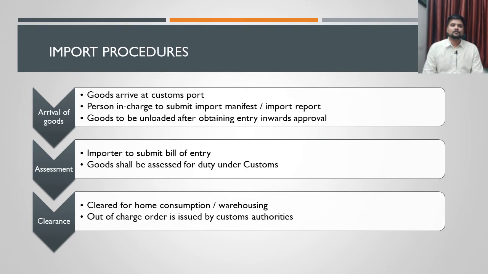So step 5 is that the goods shall be assessed by the customs officer. Once the goods are assessed, then the goods can be cleared for home consumption. The customs officer may clear the goods for home consumption, or if the importer intends to warehouse the goods, then the officer will clear them for warehousing. So either the goods are moved into the free area of India, or the goods can be kept in the customs bonded warehouse. We will be discussing the procedures for home clearance as well as the procedure for warehousing in our videos.